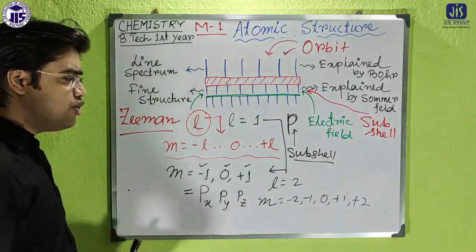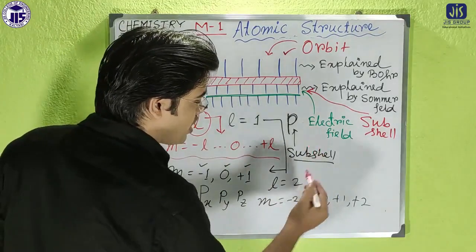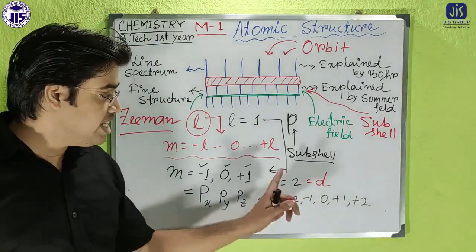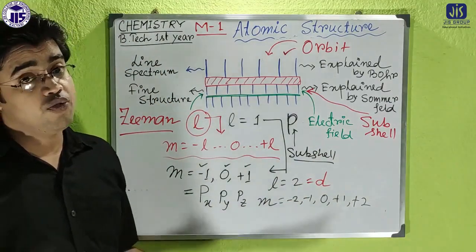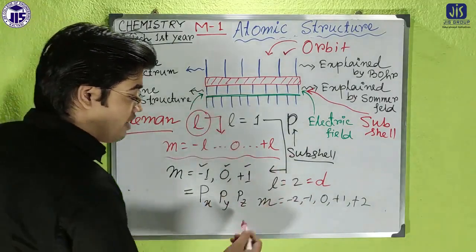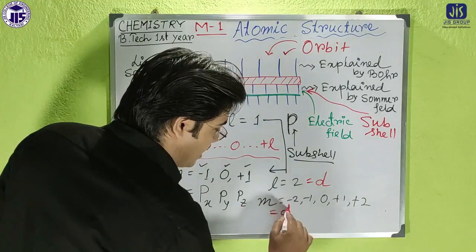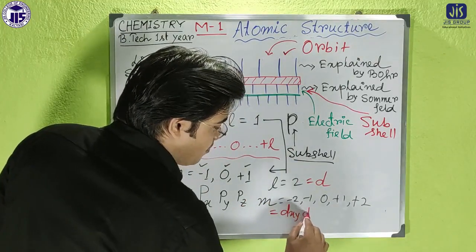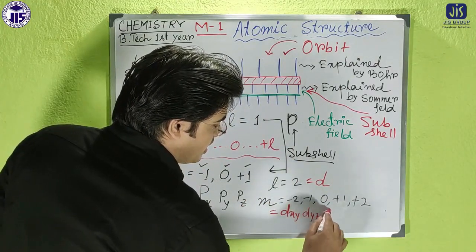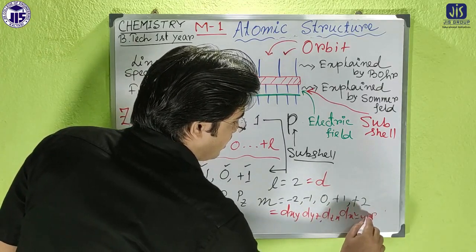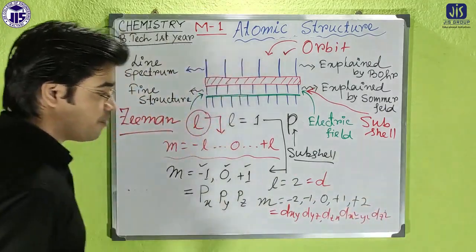Now what is L equal to 2? I already discussed it in the previous class. That means it is the D subshell. All of you will know very well that the D subshell has 5 orbitals. You know that they are dxy, dyz, dzx, dx square minus y square and dz square.